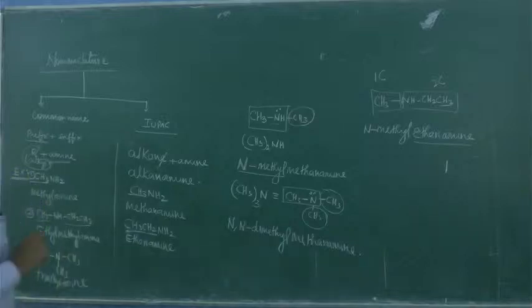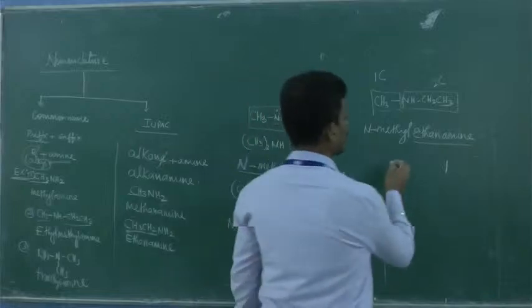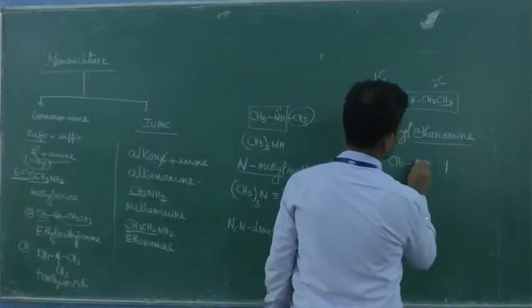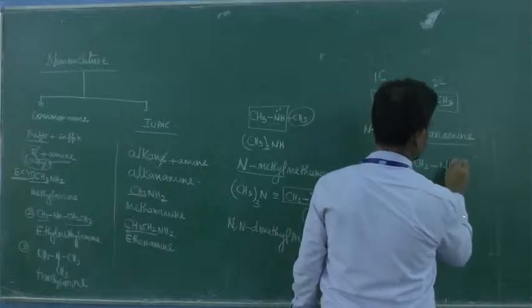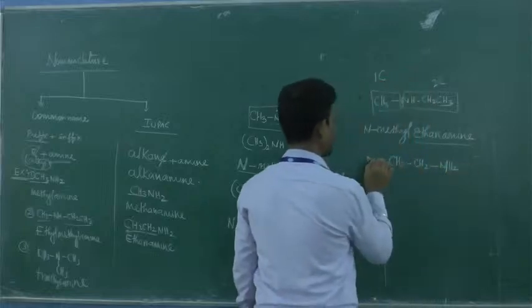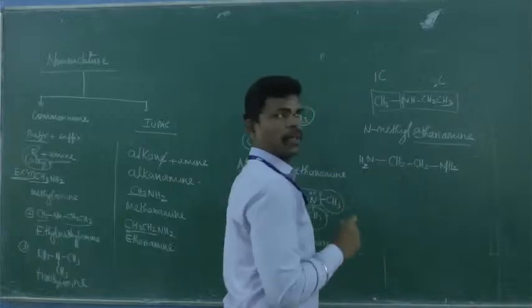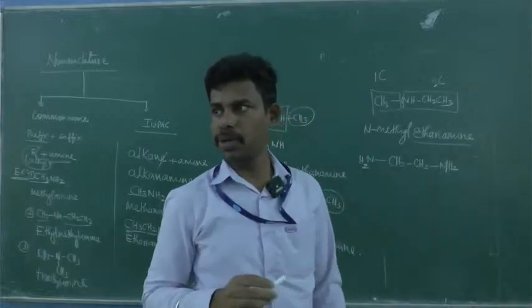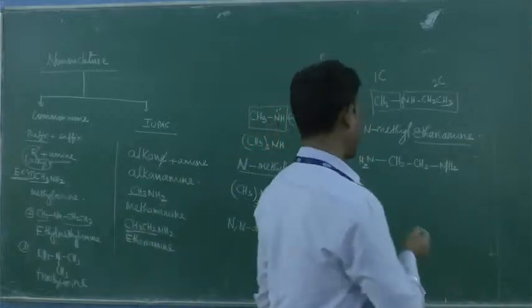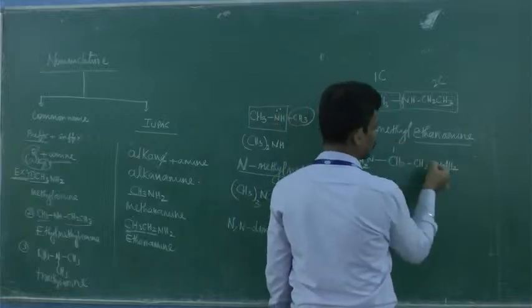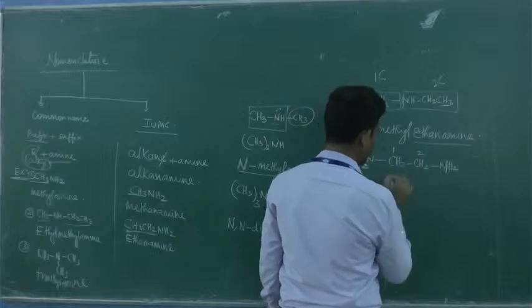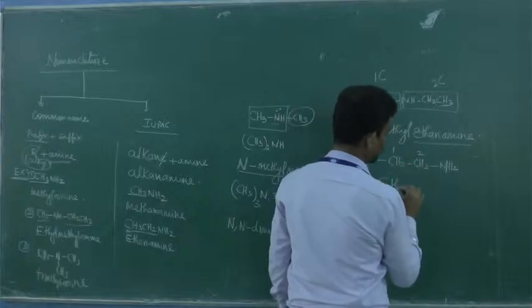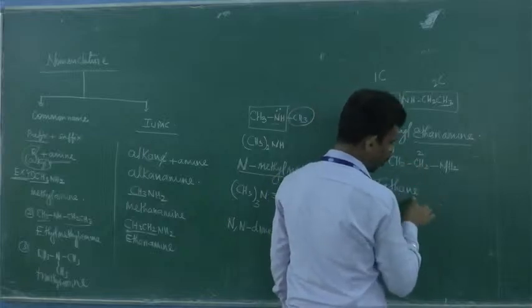Suppose there are two functional groups, for example suppose you take this CH2 with two amine groups. There you should not drop the E. Please note this. This would already have been taught in GOC. Okay, if we have 2 similar functional groups, you should not drop the E. Is it clear? So this is going to be 1, this is going to be 2. So ethane-1,2.